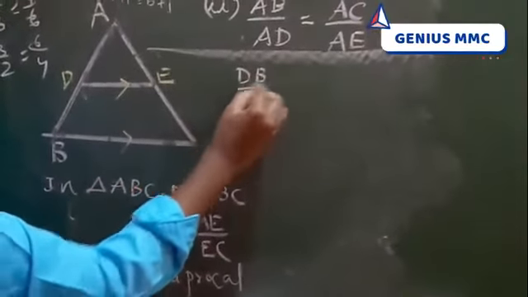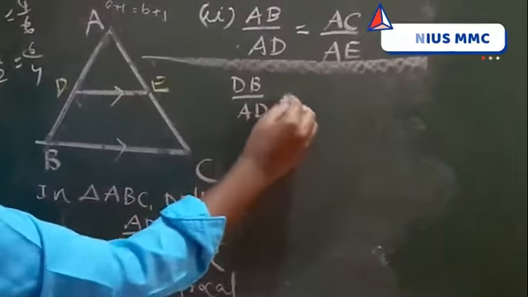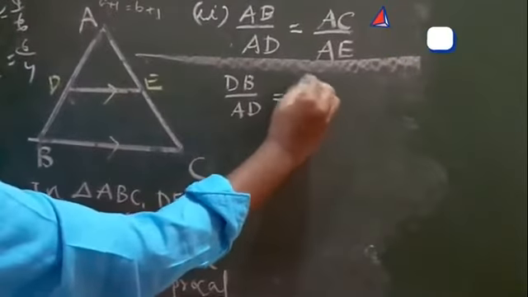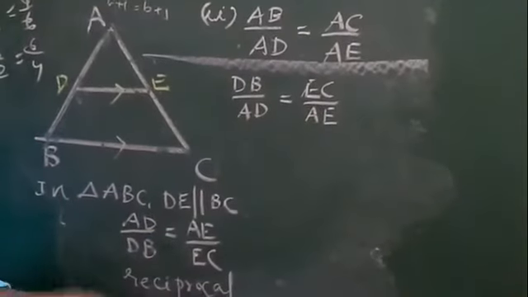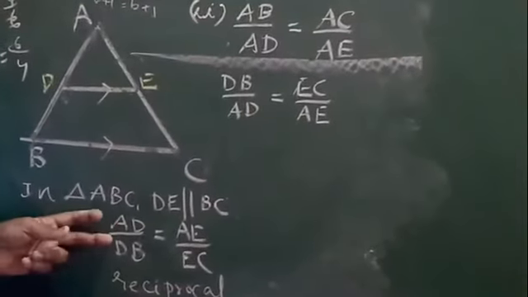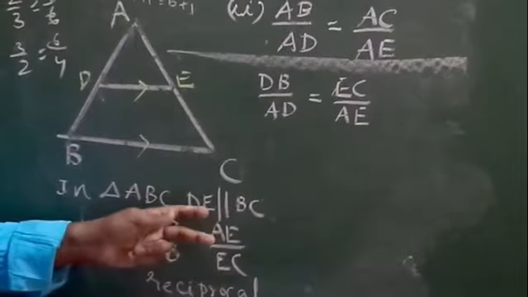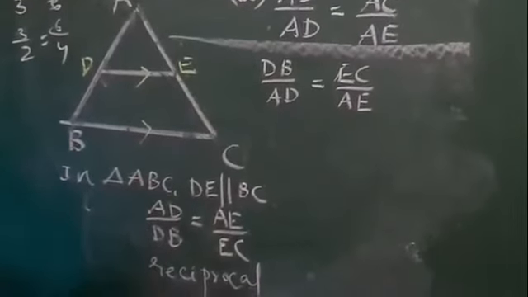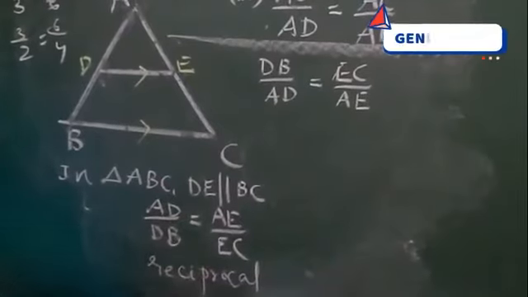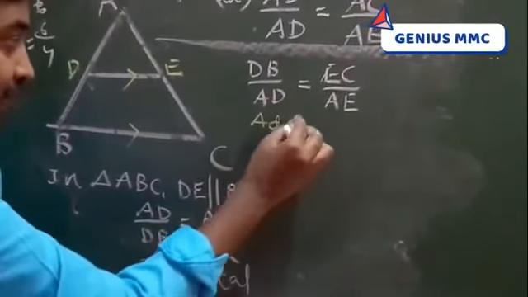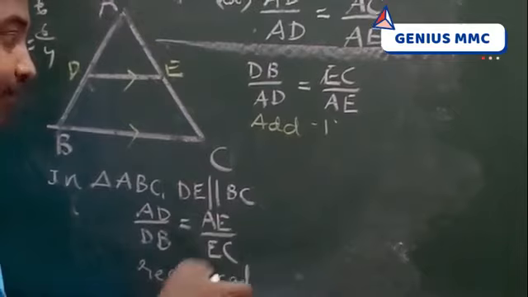DB by AD is equal to EC by EA. I have taken the reciprocal. Here also both RHS and LHS. Now we add 1 to both sides. Add 1. So what happens?